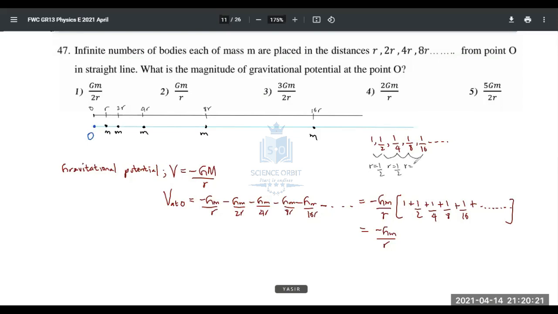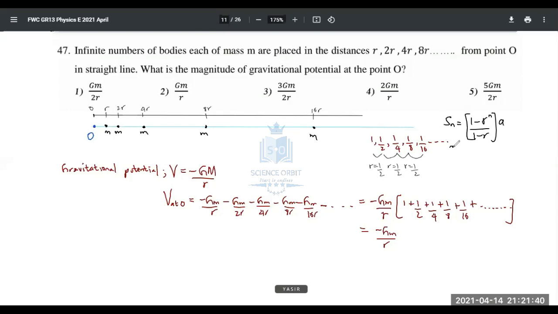So what you need is Sn, the addition of all these terms. What is the equation for Sn? If I can remember right, Sn is 1 minus R to the power n over 1 minus R, into A. Can someone confirm if it's correct?